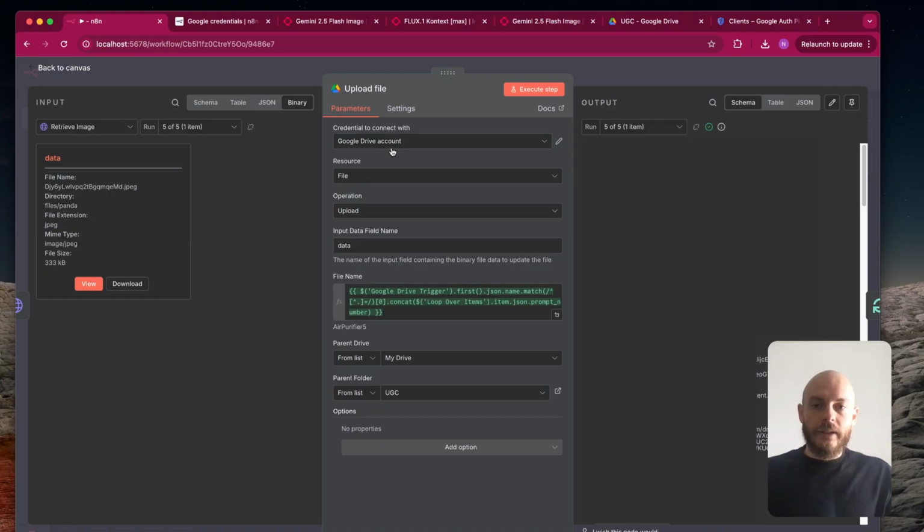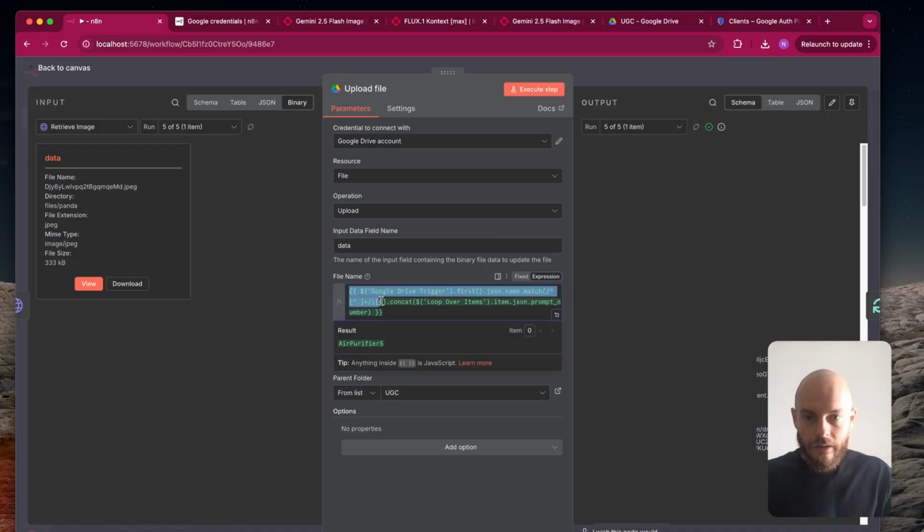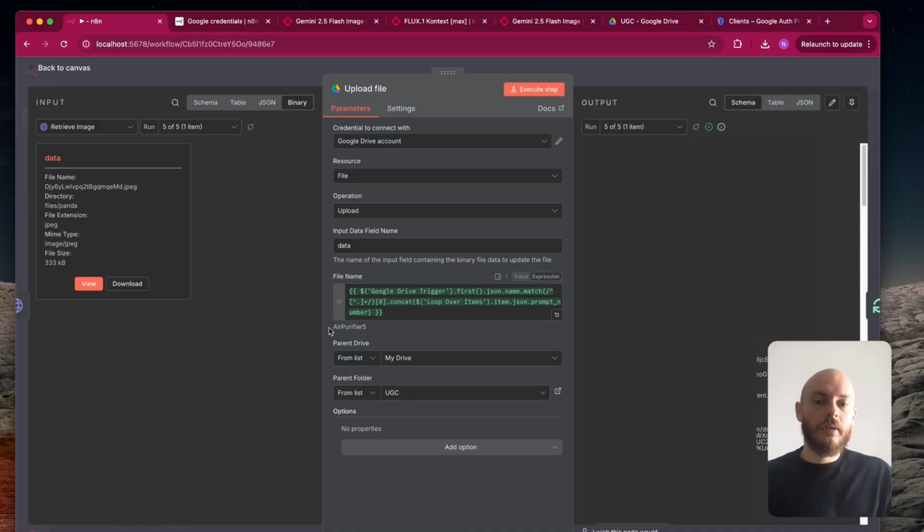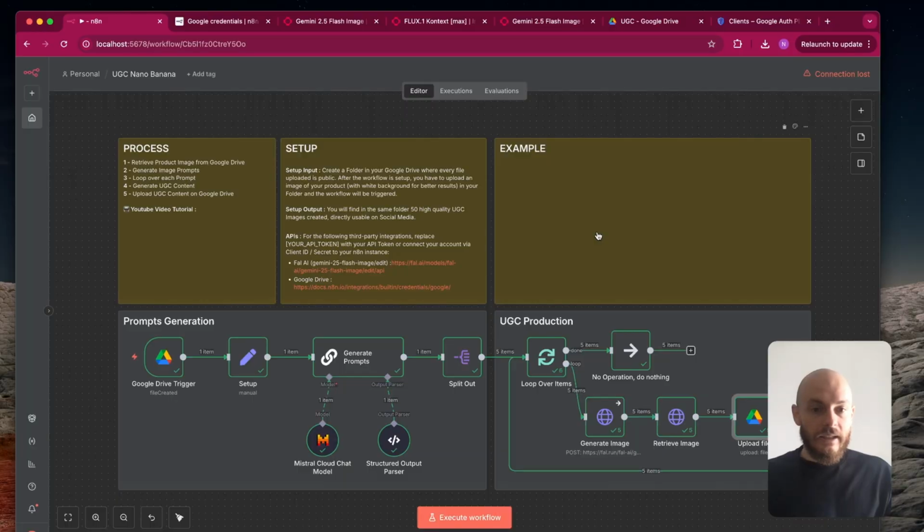So again, you connect to your Google Drive account, resource file, upload. The name of the file created is data. And for the file name, we just take until here the first part of the name of the initial picture, that was airpurifier.jpg. So we just remove the JPEG, and after this we concat it. So after this first part, we add the number, so the prompt number, as you can see here. So it gives you, for example, air purifier 5, 4, 3, 2, 1. And you just specify where you want to upload this file. And basically, after this, you're done.